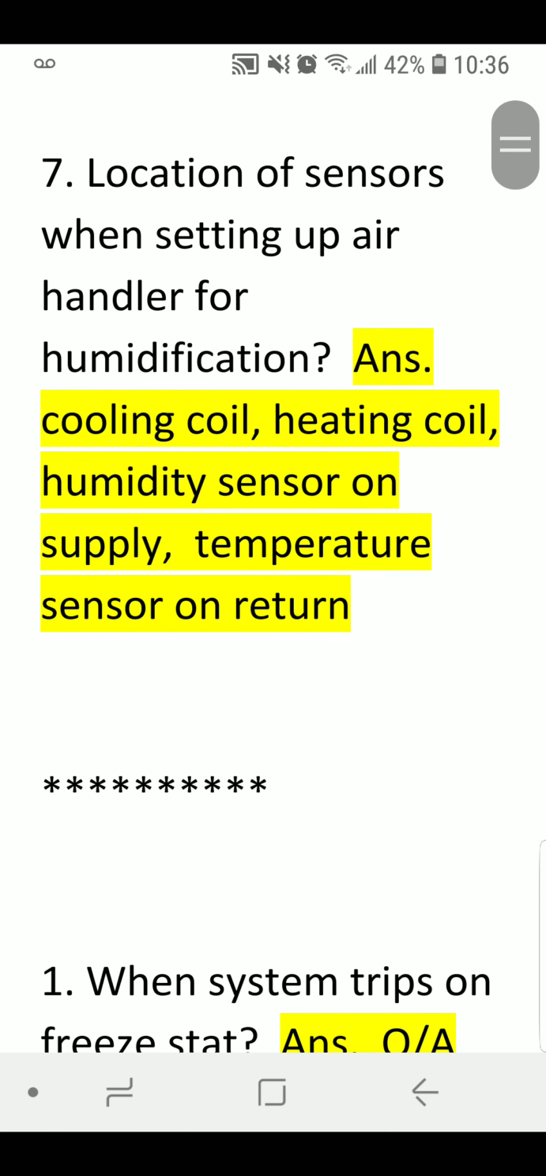Number 7. Location of sensors when setting up air handler for humidification. Answer: cooling coil, heating coil, humidity sensor on supply, temperature sensor on return.